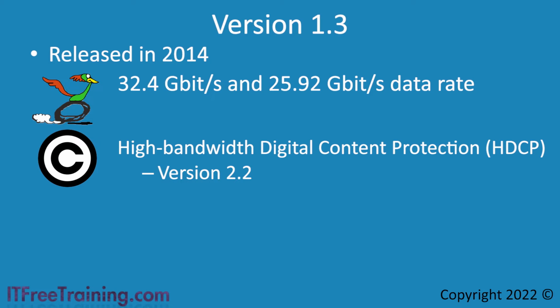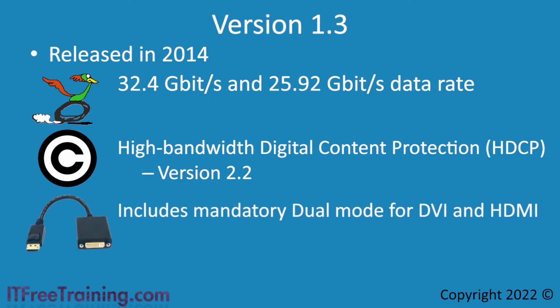The last new feature is that it includes mandatory support for dual mode. This allows for simple passive adapters to be used with DVI and HDMI. Before this, the support was optional. With DVI, it is able to send one or two signals along the same cable. The second signal effectively doubles the amount of data that can be sent.